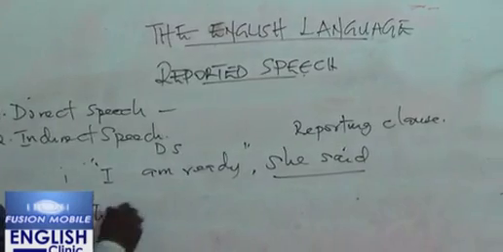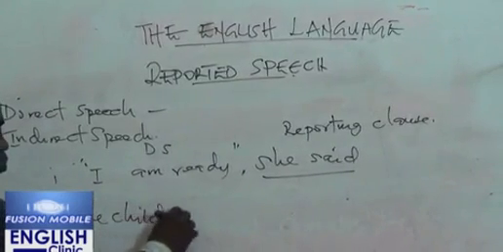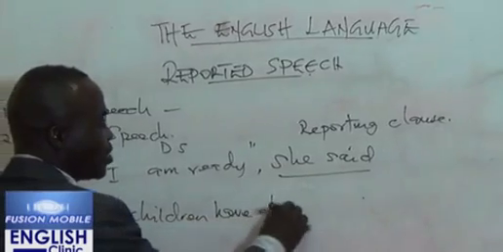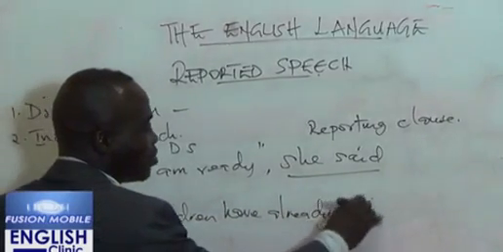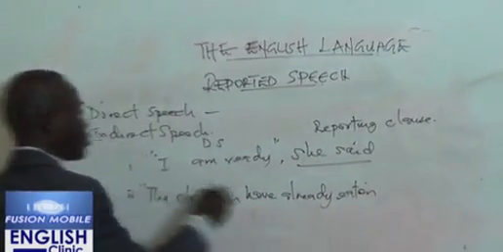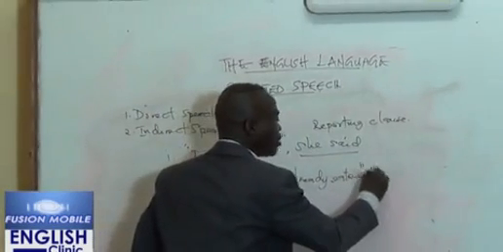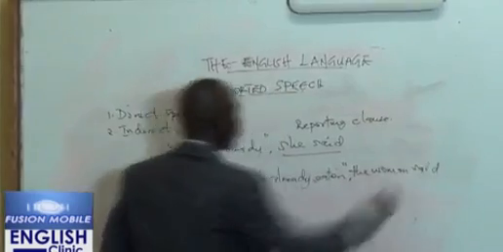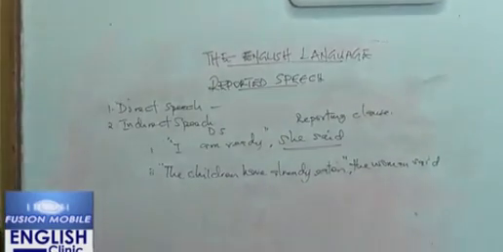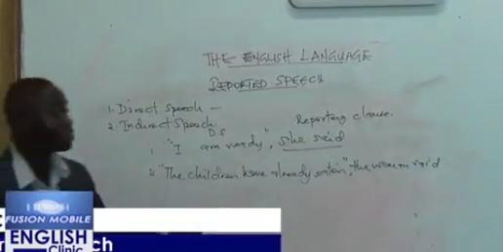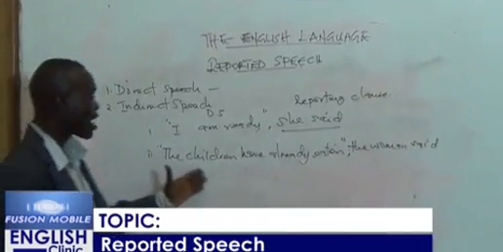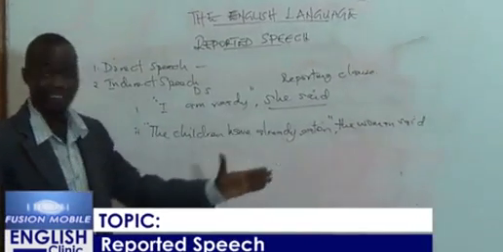"The children have already eaten," the woman said. Now, the actual words of this woman are the ones that are enclosed in the inverted commas. "The children have already eaten."